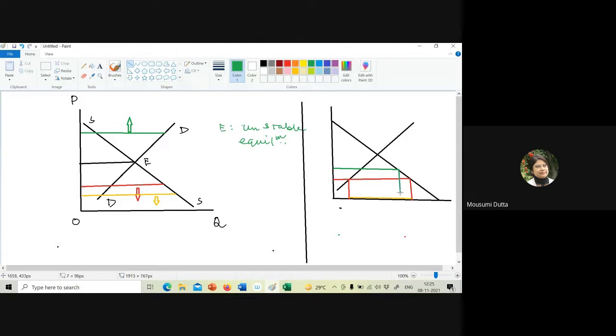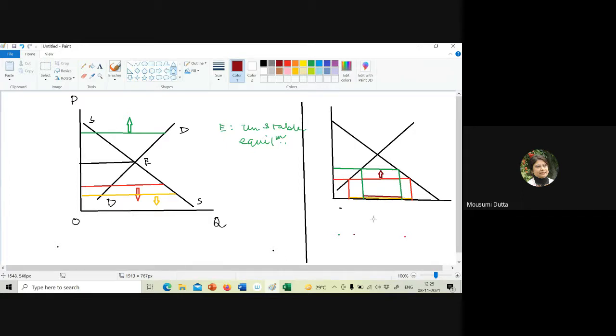Now, if price goes up to this level because of the pressure of excess demand, this is the demand, this is the supply. So excess demand falls to this amount. Because of the pressure of excess demand, if there is an upward rise in price, what we find is that the volume of excess demand is falling.